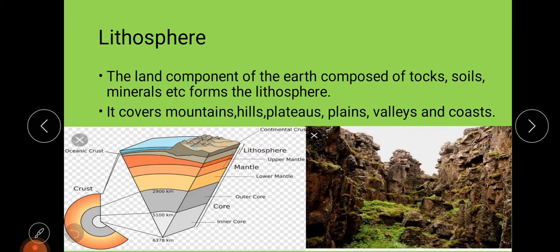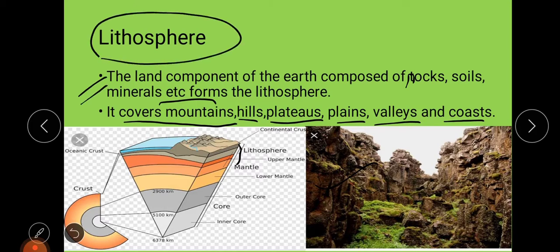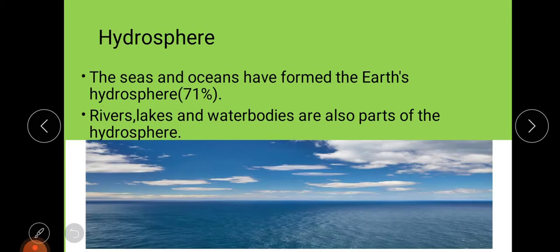Then you see lithosphere. Now what is basically lithosphere? Lithosphere is the land component of the earth, and it is composed of rocks, soils, minerals, etc. So here you can see this picture of the lithosphere. This upper part, the earth's crust, is composed mainly of rocks, soils and some minerals, and that is called your lithosphere. On it are mountains, hills, plateaus, plains, valleys, and coasts. So the land component of the earth is called your lithosphere.